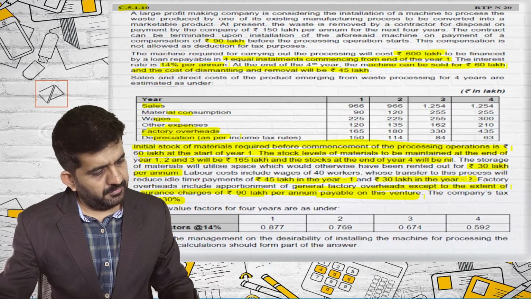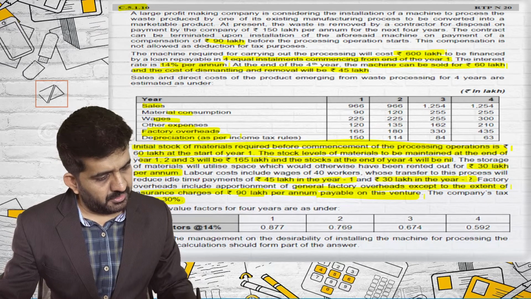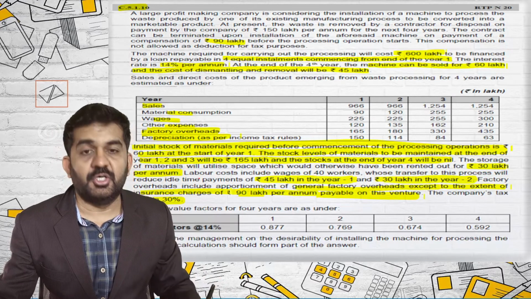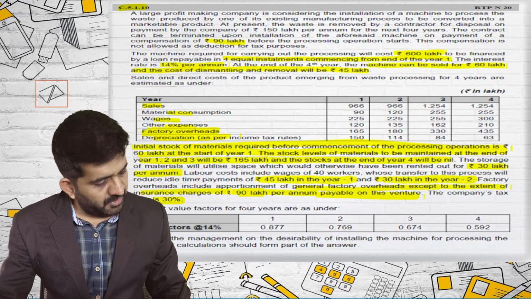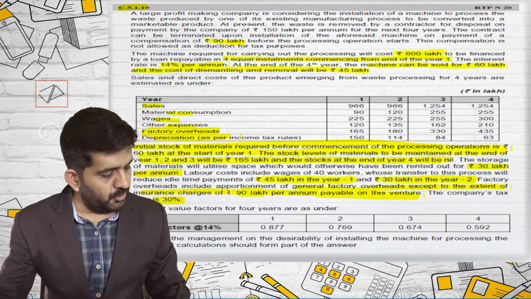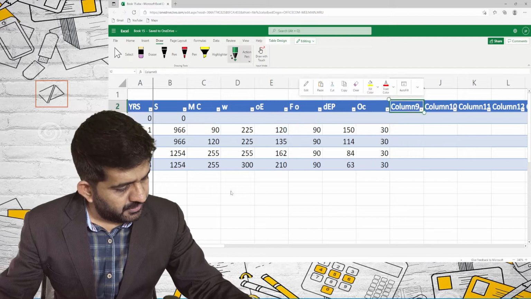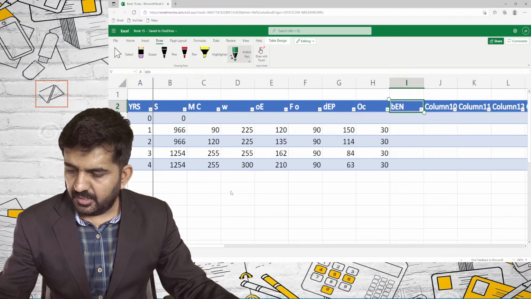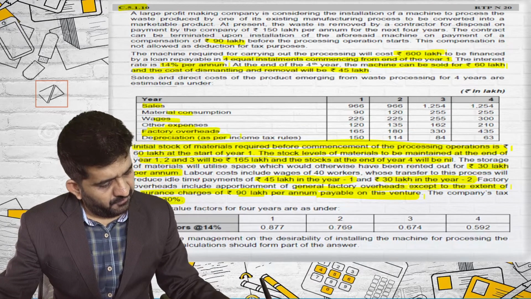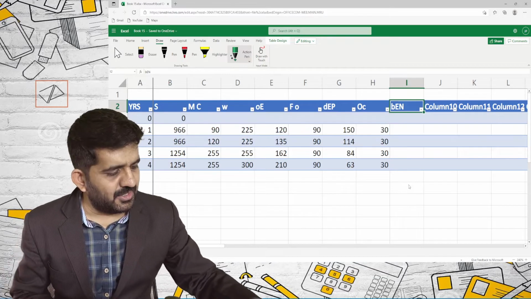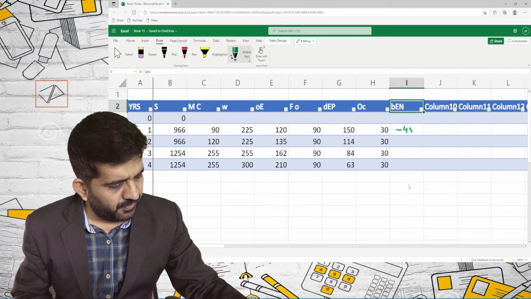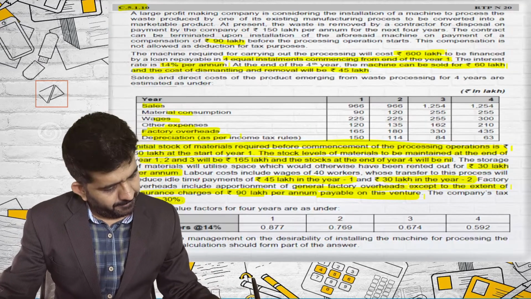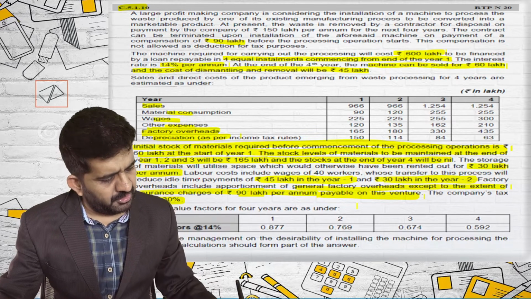Next is idle time wages which are saved. Yes, over here 45 lakhs in year 1 and 30 lakhs in year 2. This is your benefit, benefit due to idle time. And how much is the benefit? 45 and 30. So if I want to consider it as a cost, it is minus 45 in year 1, minus 30 in year 2.